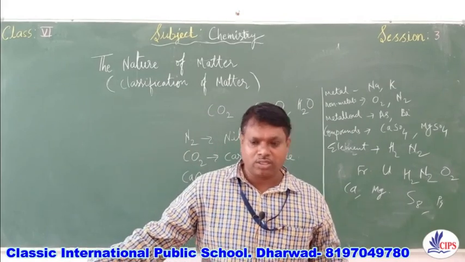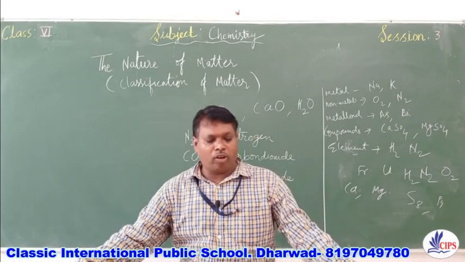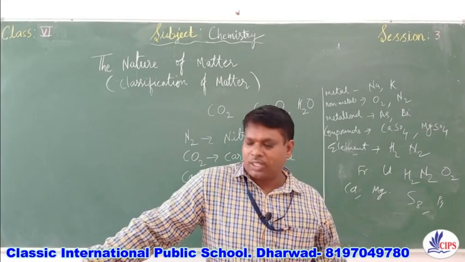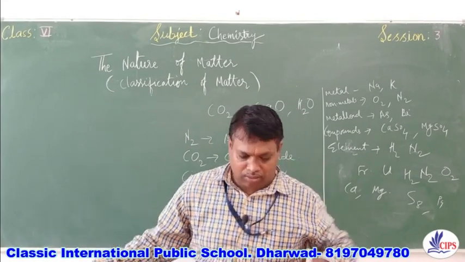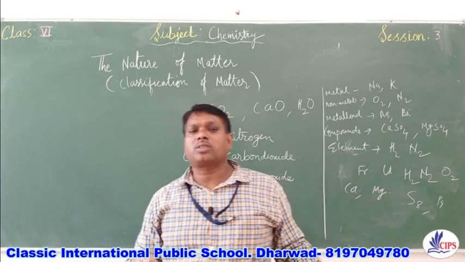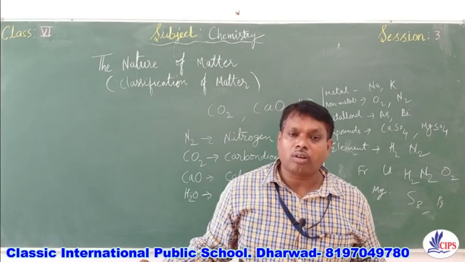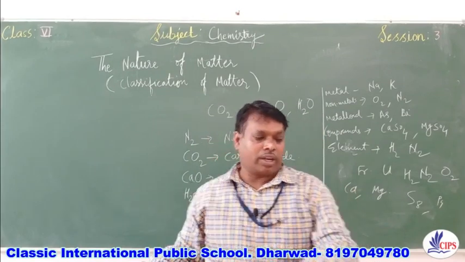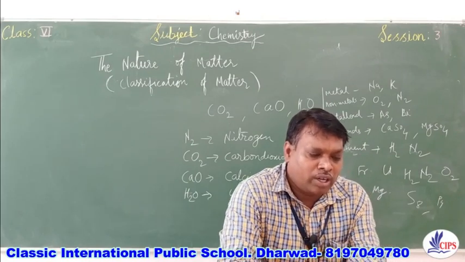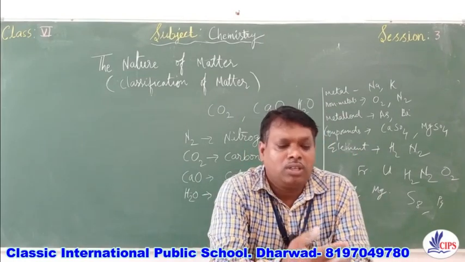Now, question number H. Give one word for the following. Short form to represent an atom is, we can say that it is a symbol. We are representing atom in a short form as a symbol. So answer for this is symbol. Elements composed of isolated atoms, then it is called as inert gases. When three or more atoms are joined together, then they are called as polyatomic molecule. Right. Question number 4 on 54 page number, two or more atoms join chemically to form a molecule. So when two or more atoms are joined chemically, they form a molecule.